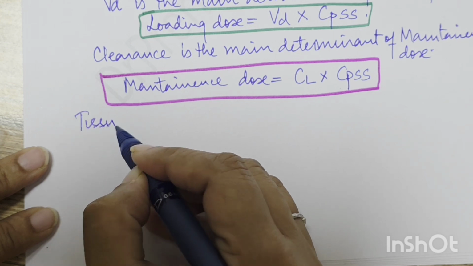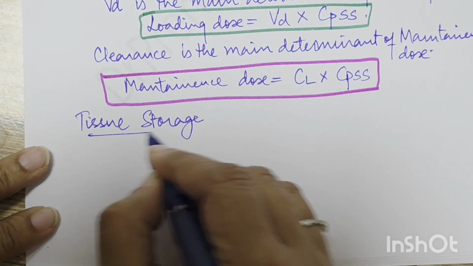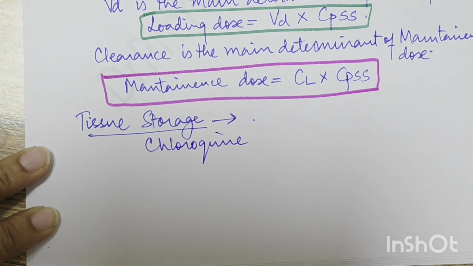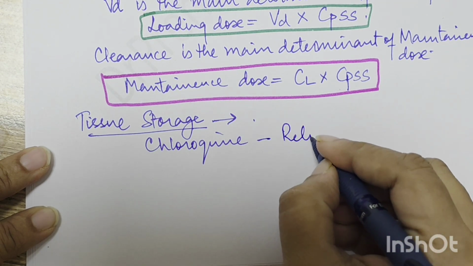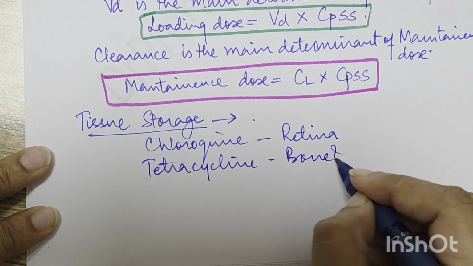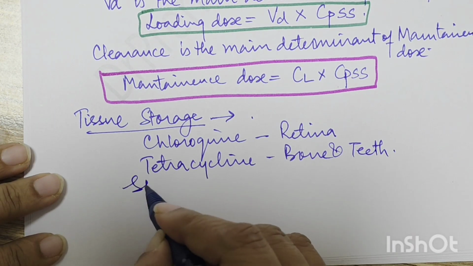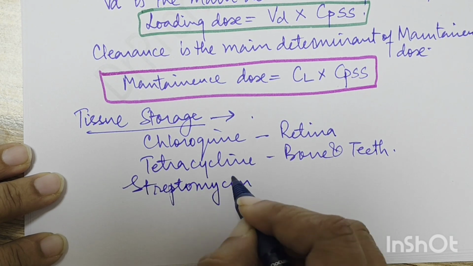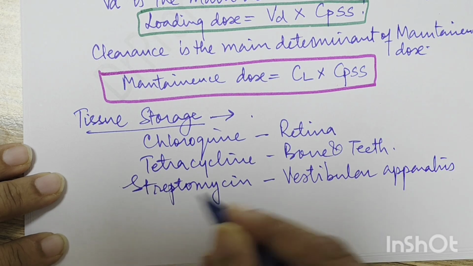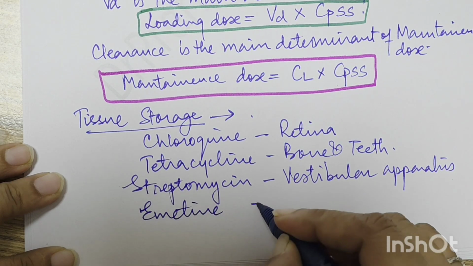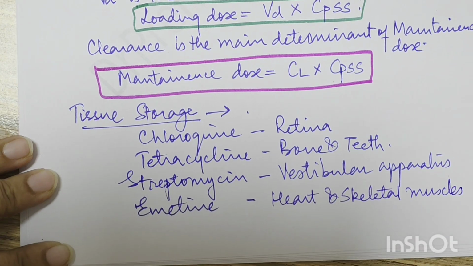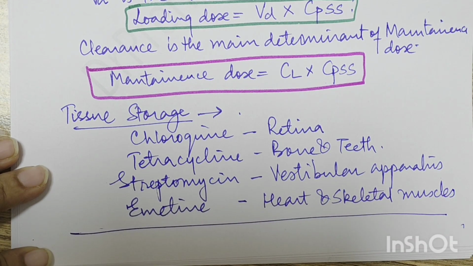The next thing that comes in distribution is tissue storage. So some questions come about where the drug gets stored. So remember, chloroquine gets stored in retina. Okay. Tetracycline gets stored in bone and teeth or interacts there. Streptomycin gets stored in vestibular apparatus, and emetin gets stored in heart and skeletal muscles. Okay, so these are the tissue storages which are important for the distribution.